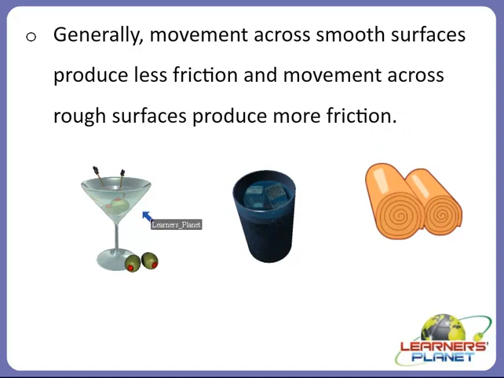For example, these ice cubes. For example, glass material. These are smooth surfaces which produce less friction. But some materials like carpet are rough surfaces which produce more friction, right? So are you able to get it? That smooth surfaces and rough surfaces cause less friction or more friction, right?